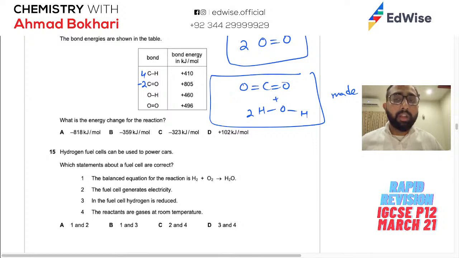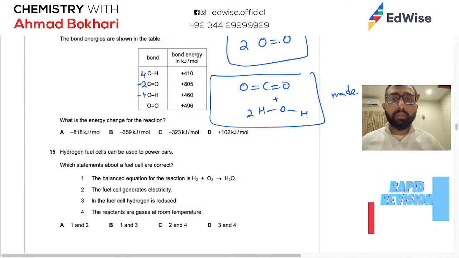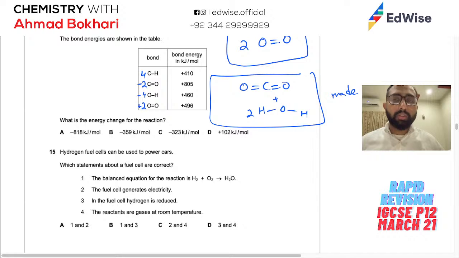This is going to be negative. OH bonds, you have 2 in one molecule and you have 2 molecules, so total 4. So you have 4 of these being made. And oxygen bonds, there's 1 in one molecule and you have 2 molecules, so there are 2 of them that are being broken. So just multiply these numbers. So 410 times 4, 805 times minus 2, 460 times minus 4, and oxygen times 2. Add this all up, whatever your answer is, that is going to give you whatever it's going to be. Okay? So it's pretty simple, you just calculate and add this all up.